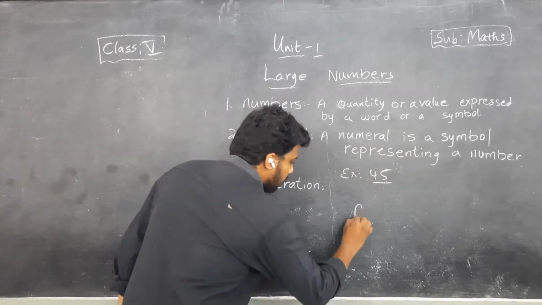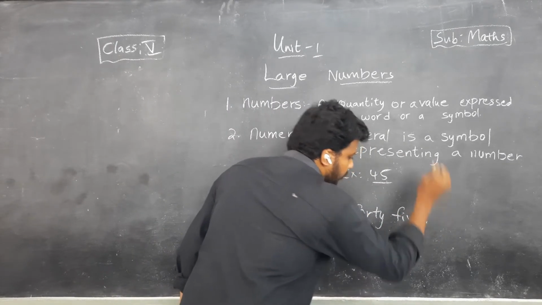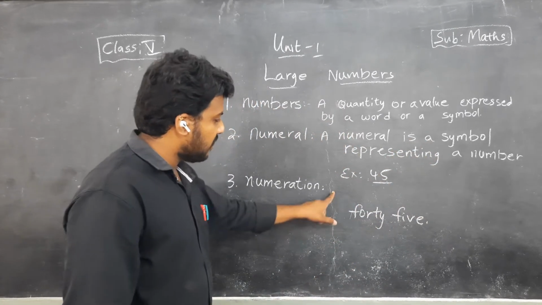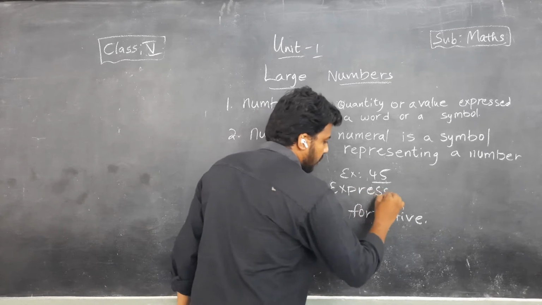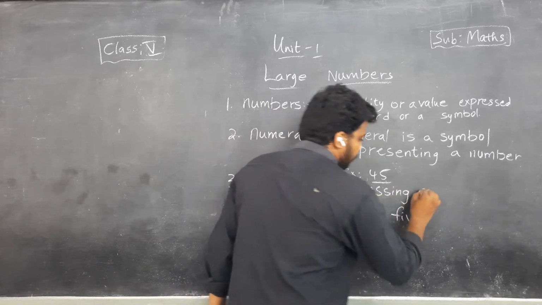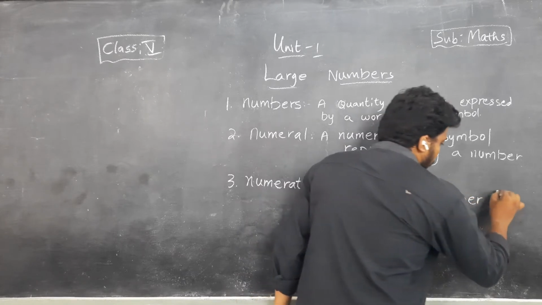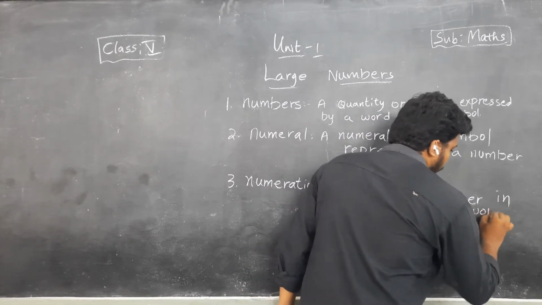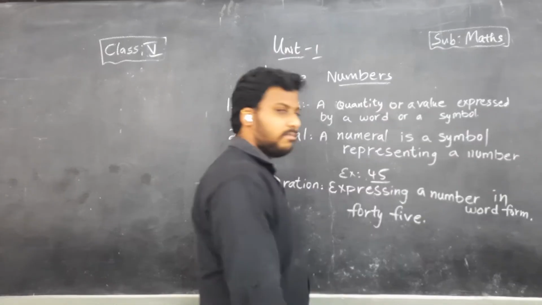So I can write it. So this is the numeration. Expressing a number in word form is called numeration, children.